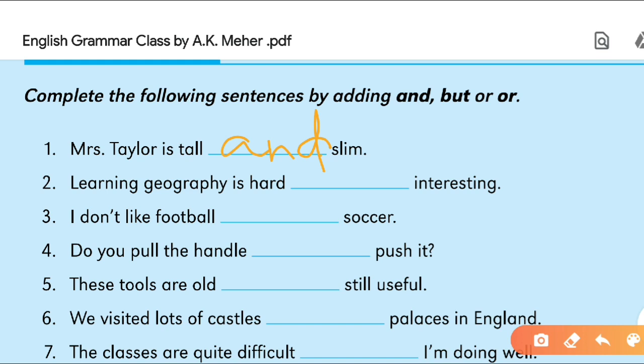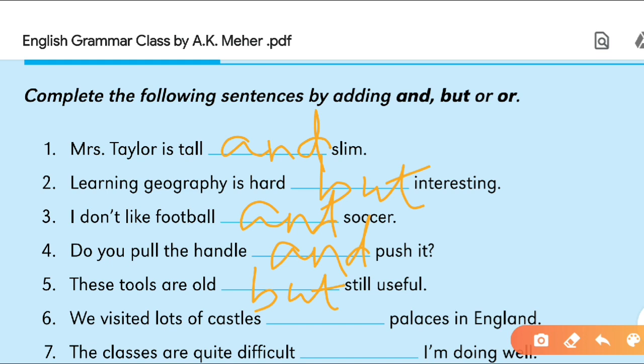Learning geography is hard but interesting. Very good. I don't like football or soccer. Do you pull the handle or push it? No, and push it, because you have to pull the handle and you have to push it in. These tools are old but still useful.